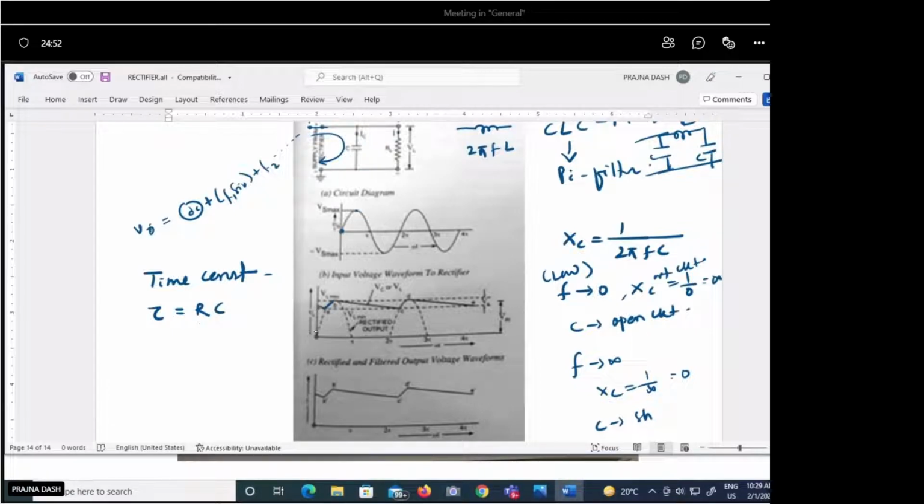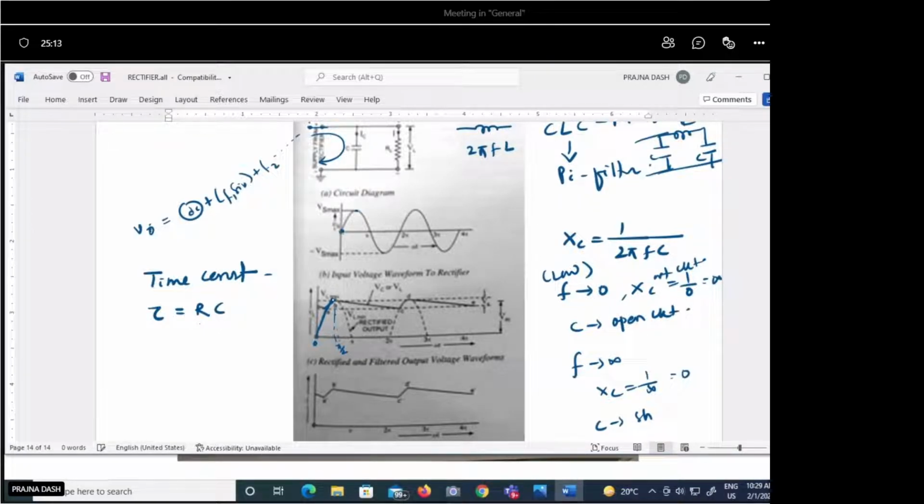From 0 up to the peak value at pi by 2, the capacitor gets charged and stores its maximum charge.